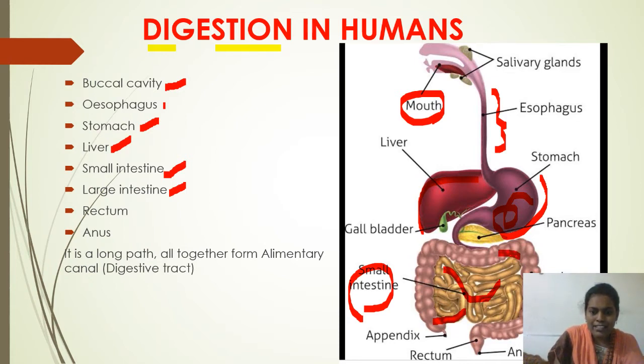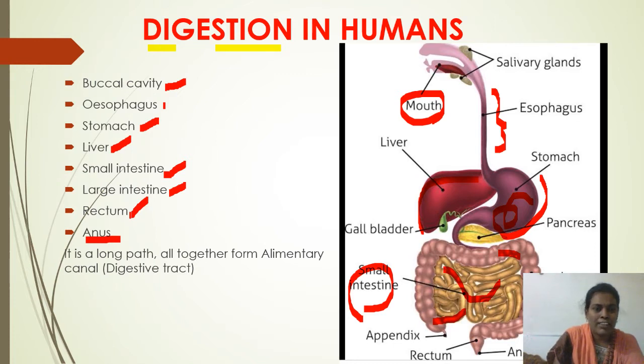And this large intestine opens into one sac-like structure, the rectum, and this rectum opens out of the body through one small aperture which is called the anus. These are the organs involved in the digestive system of human beings.